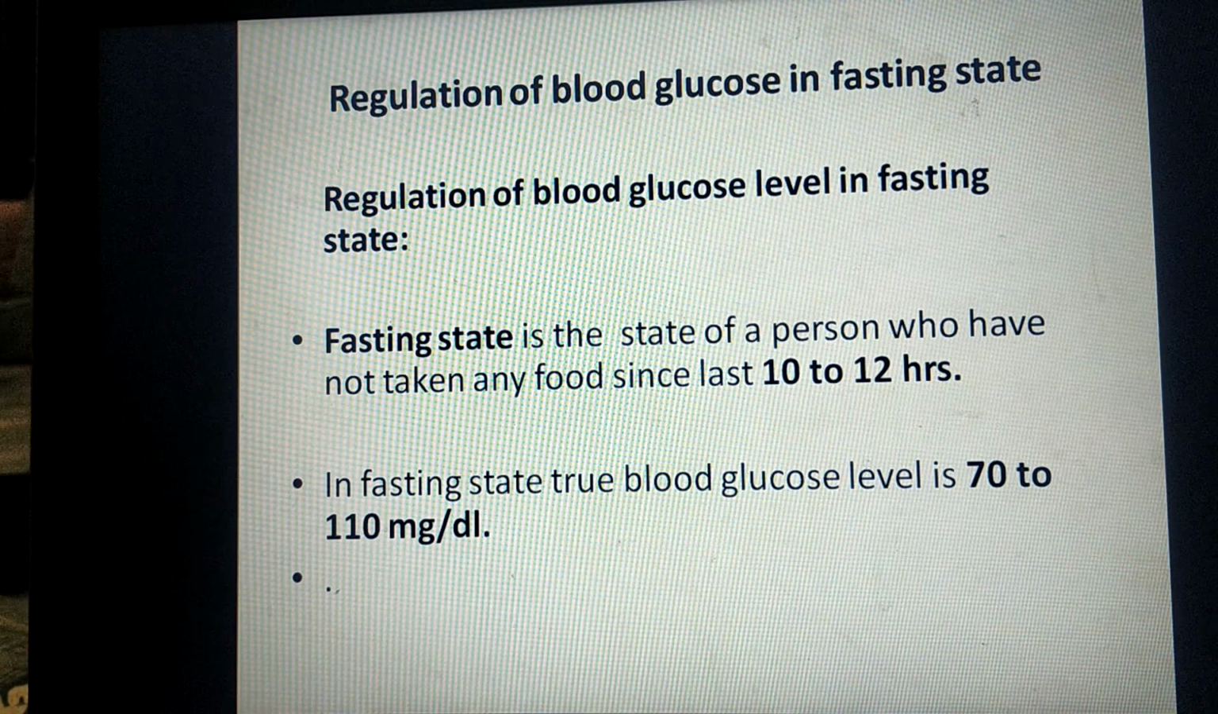So what is the fasting state? It is the state of a person who has not taken food for the last 10 to 12 hours. That state is called the fasting state. The normal blood glucose level in the fasting state ranges from 70 to 110 milligram per deciliter.